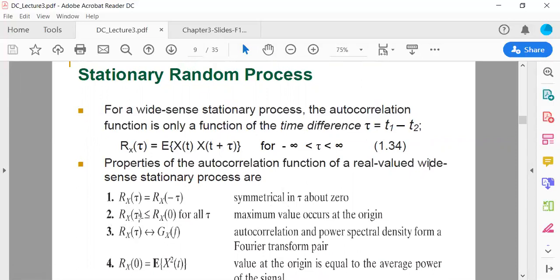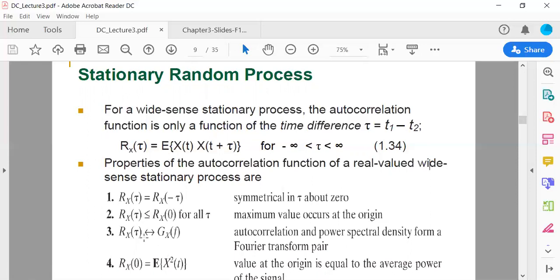For any value of tau, the autocorrelation function will be less than or equal to the autocorrelation function at 0. When I describe the graphical representation of the autocorrelation function of different random variables, you will see this property. For now, remember that the autocorrelation function at any value of tau is less than or equal to the autocorrelation function at 0.